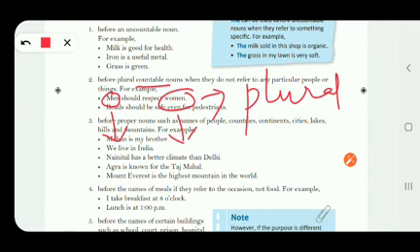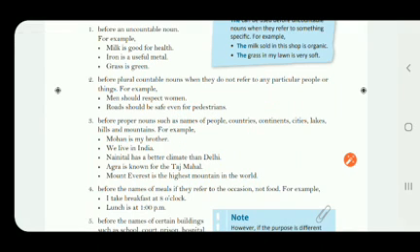समझ में आ गया बेटा? जब countable nouns plural form में होते हैं, if they are in the singular form, you can place the articles before them. अगर singular हैं तो हम articles लगा सकते हैं. But in case they are plural, we cannot place any articles before them. Right?